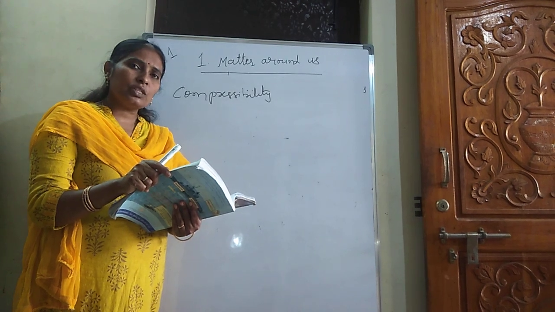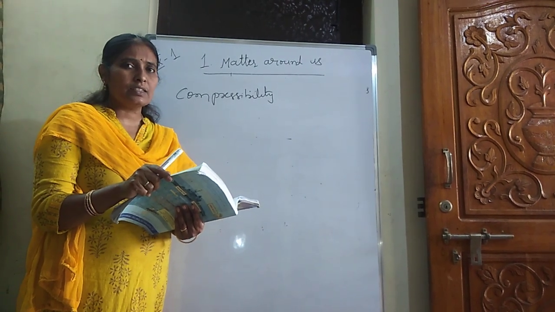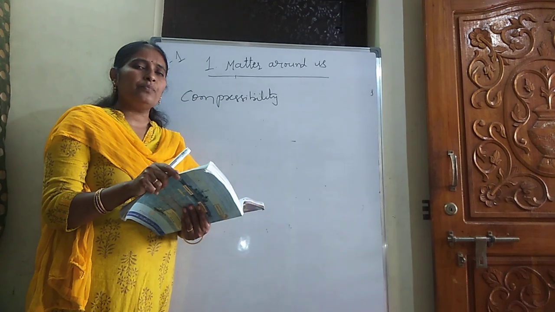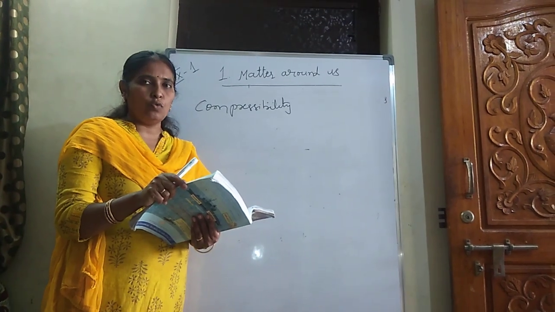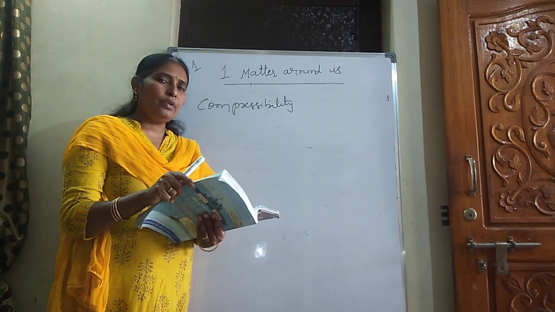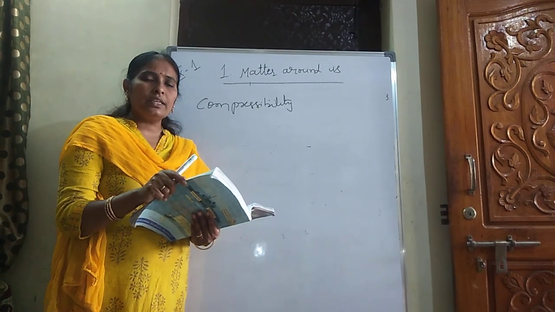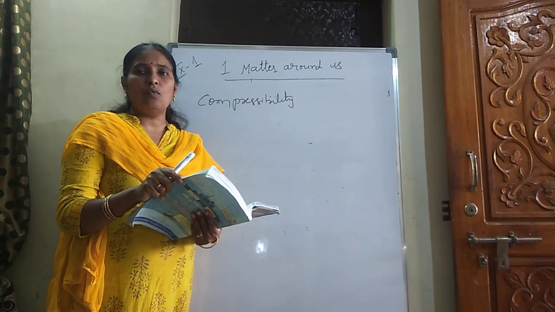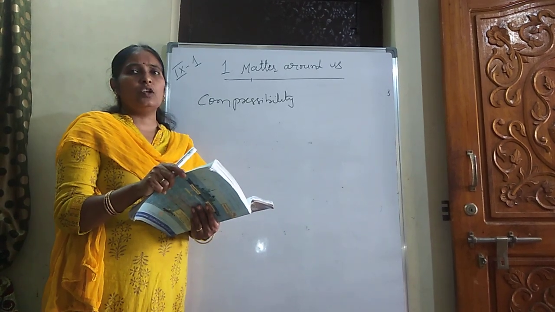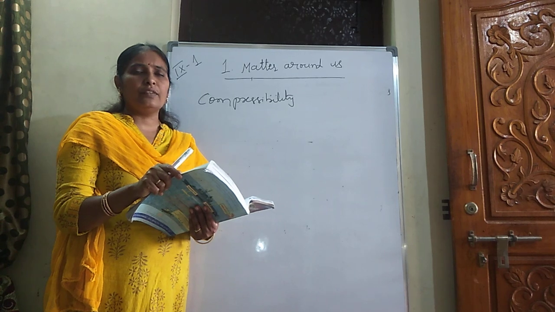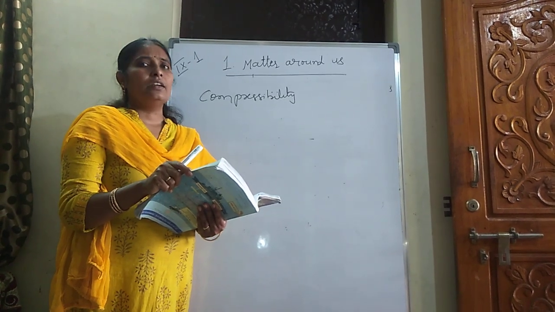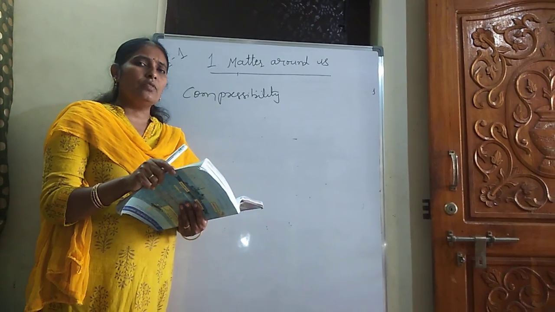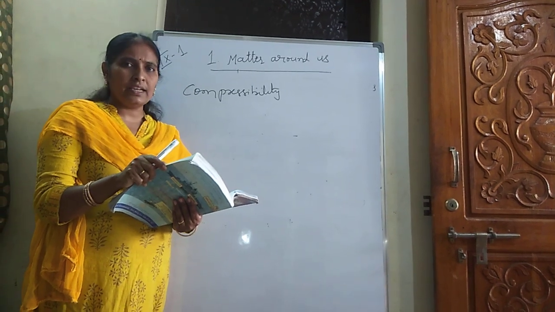So wood is also a solid. Coal is also a solid. How will we decide it is a solid? Based on some properties. What are the properties of solids? Solids always have a definite shape and fixed volume. Whatever the position or place, it has a definite shape and fixed volume. And liquids do not have a definite shape. They take the shape of the container but have a fixed volume. And gases do not have a fixed shape and do not have a fixed volume. So based on these properties, you are going to divide the whole matter into solids, liquids and gases.